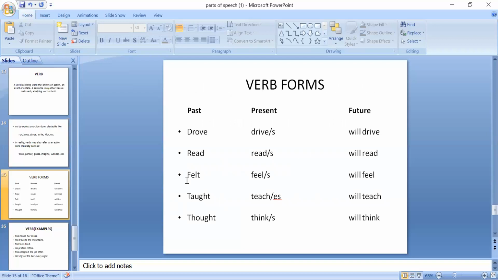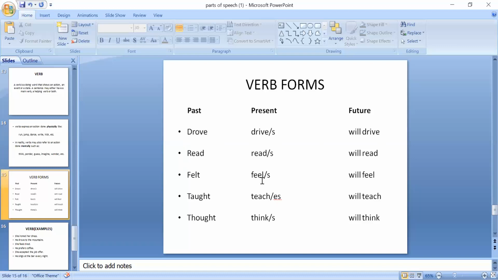Okay, these are forms of verbs which you have recently done in last lectures. Drove, drive or drives. You have done it in simple past if you remember, in affirmative sentences. Drive or drives, and will drive. Read, read or reads. Will read. Felt is the past form.